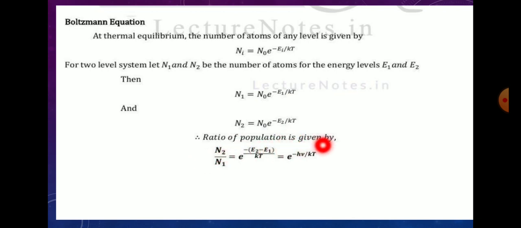The ratio of the populations is N2 divided by N1 equals e raised to minus (E2 minus E1) divided by kT, which equals e raised to minus h nu by kT. This equation is known as the Boltzmann equation.